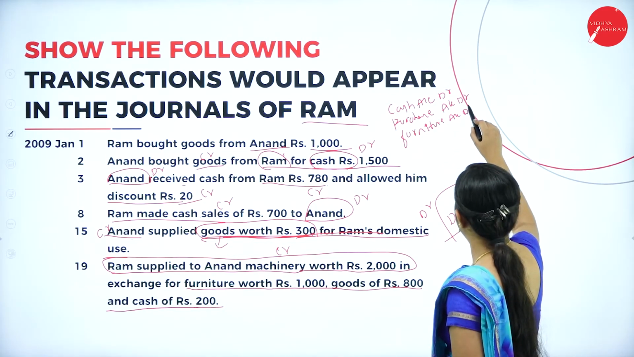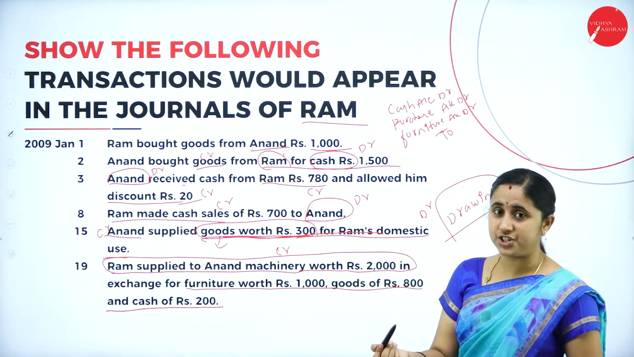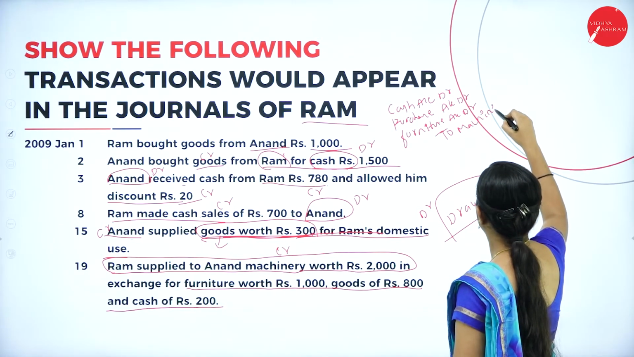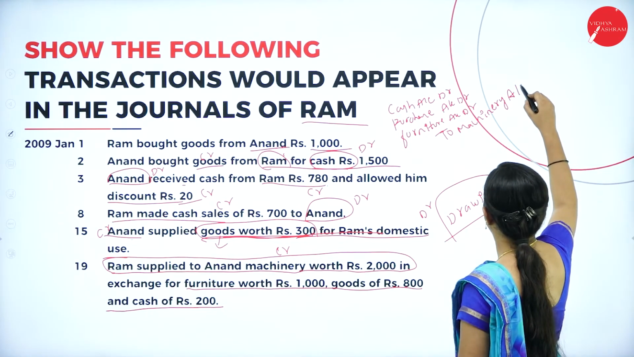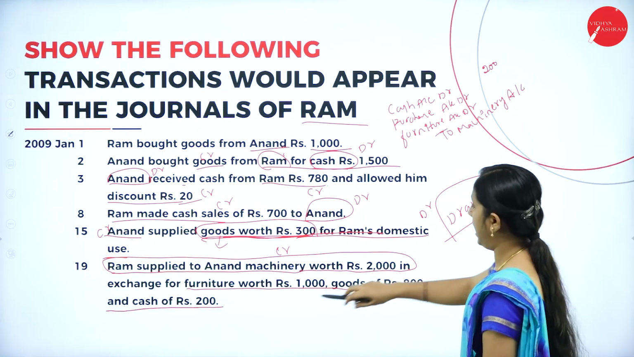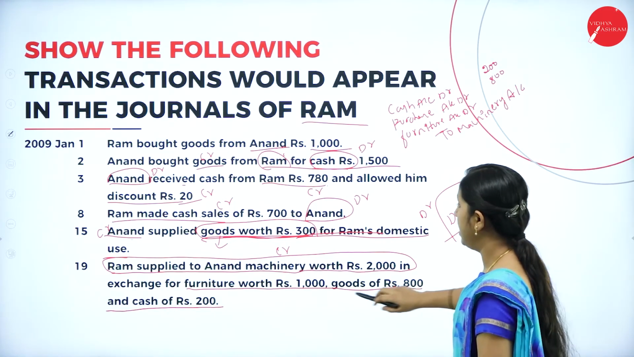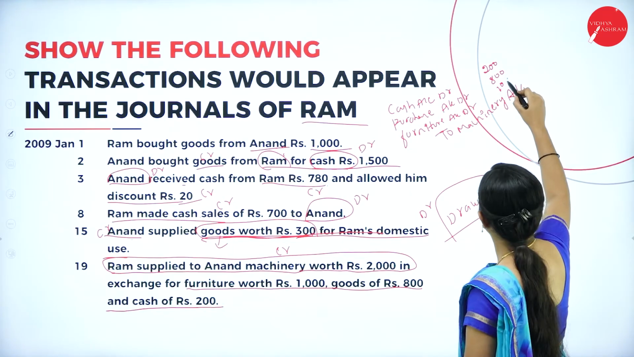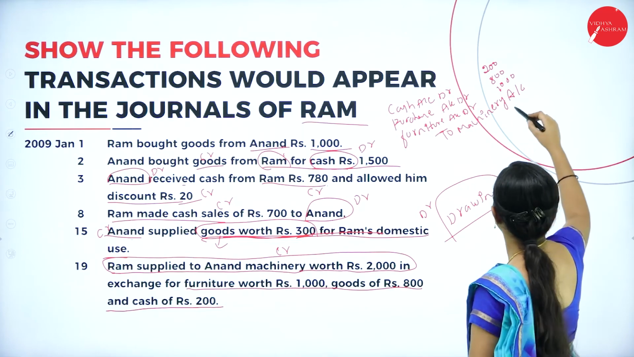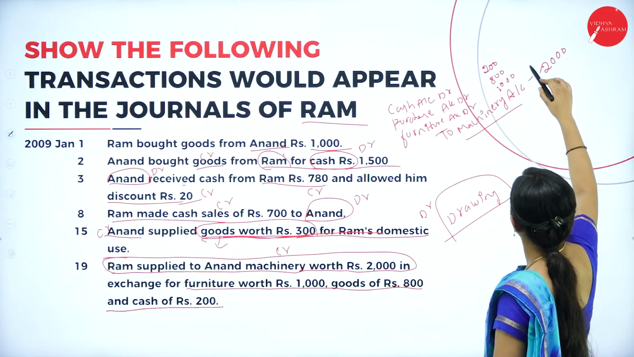Furniture account debtor to, here machinery is going out. You made a sale of machinery. So, machinery is going out to machinery account. Here, you will receive cash of rupees 200 and goods of rupees 800, that is purchase of 800, and furniture of rupees 1000. Total, you supplied machinery worth rupees 2000. So, your sales of machinery should be 2000.